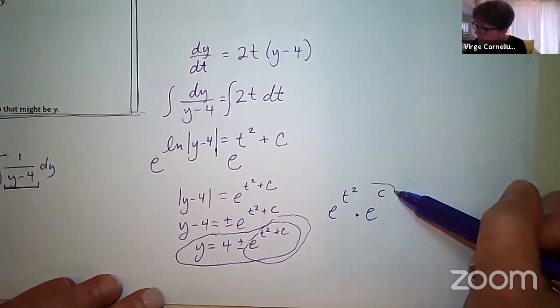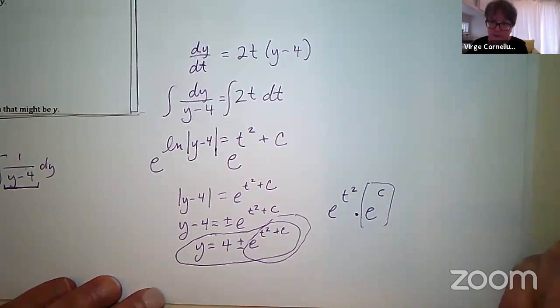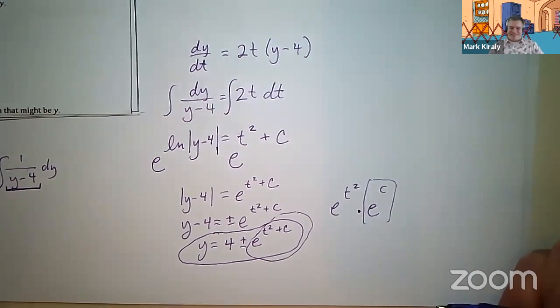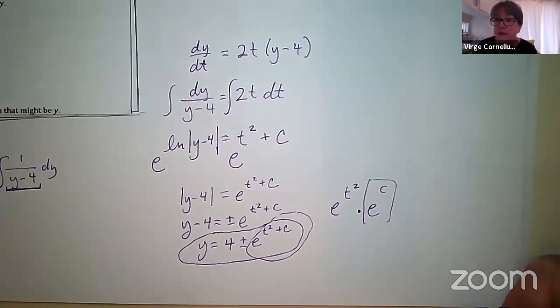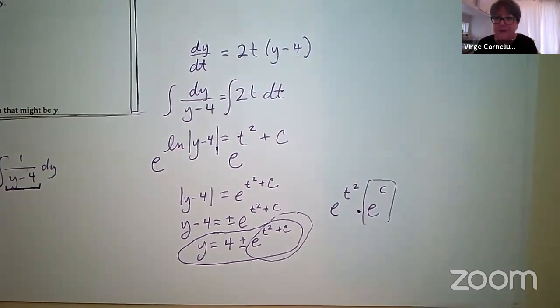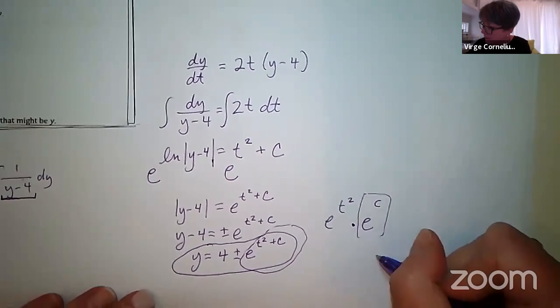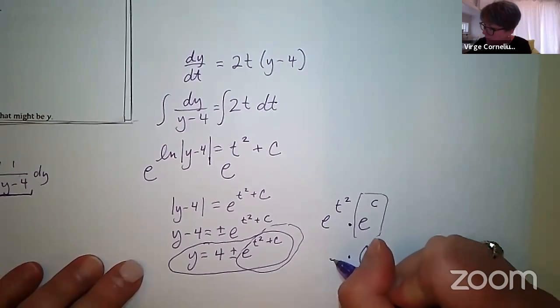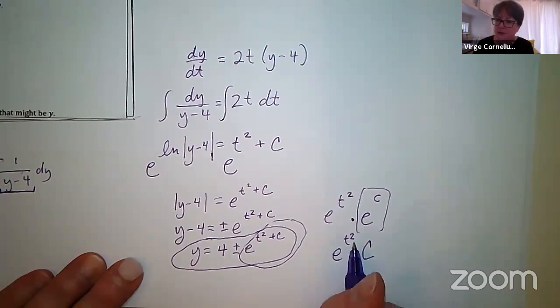And then e to the c right here. Wait a minute, e's a constant. Yes. I'm just trying to help you out. Well, right. I mean, e to the c is just, e is a constant to a constant is a constant. So e to the c is just another c. So that's why here it can be written as a coefficient, like e to the t squared times c.